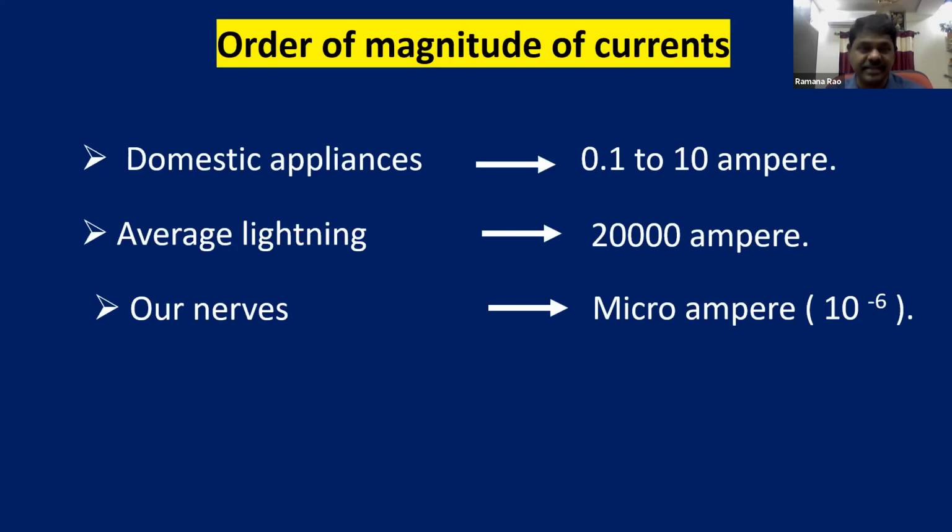So you can imagine, what is an ampere? The ampere is the unit of current. You can feel in domestic appliances, this is the amount of current. In lightning, you can get a huge amount of current, so 20,000 amperes means it is a huge current. Our nerves are going to carry a very small amount of current because the human body has a very high resistance. Is it right?